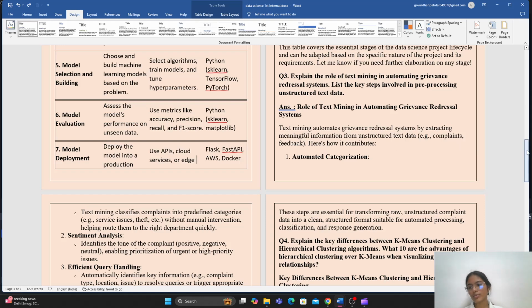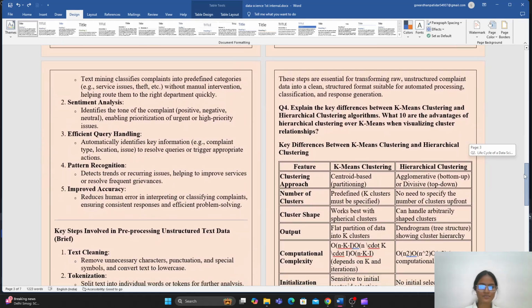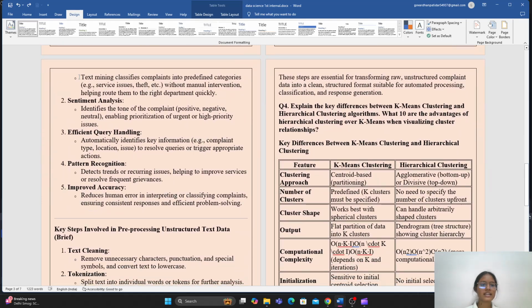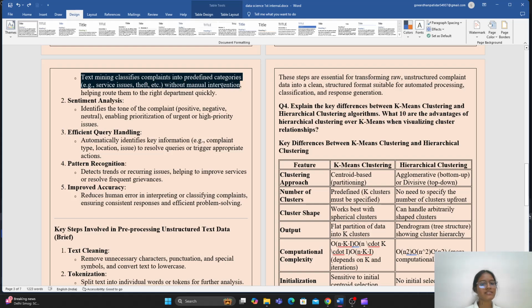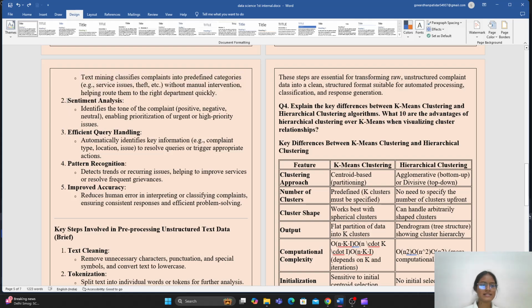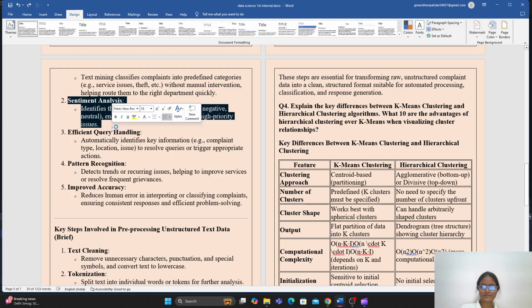And how it contributes: first, automated categorization. In automated categorization, text mining classifies complaints into predefined categories, for example service issues, theft, etc., without any manual intervention, helping route them to the right department quickly. After that, sentiment analysis identifies the tone of the complaint, positive, negative, or neutral, enabling prioritization of urgent or high priority issues.